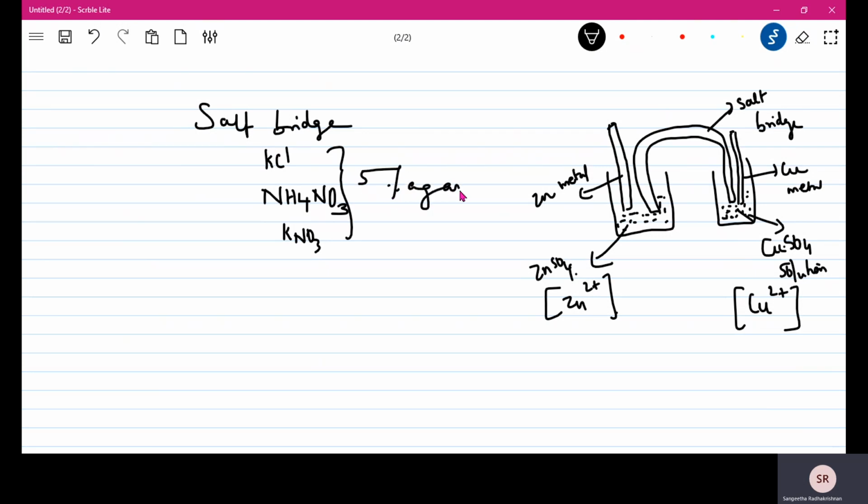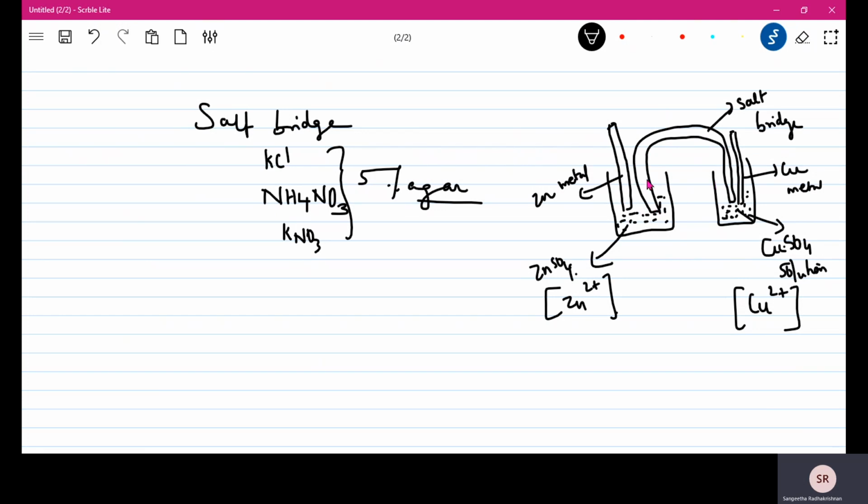Now agar you can think of as a glue, like Fevicol, because it's obtained from a plant, but it is like a glue. So you put 5% agar, take this solution and pour it into this salt bridge, and then keep it aside for drying. Once it is dried, when you invert it in this shape, because of the agar it will not flow down because it is all stuck up now.